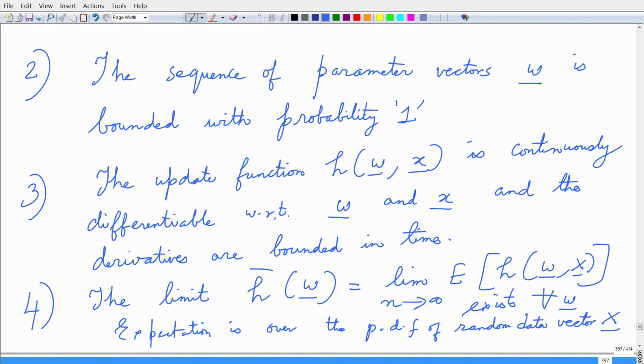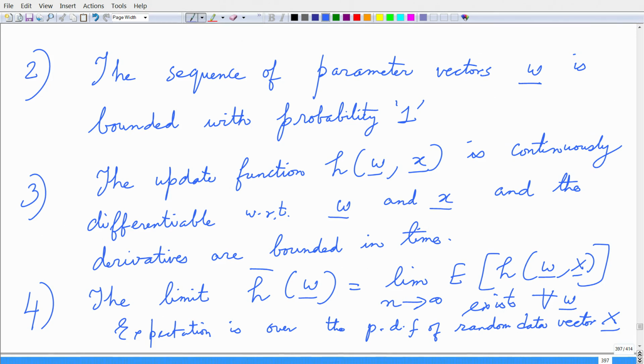The fourth condition is the limit of h of w, which is given by h bar of w, which is the limit as n goes to infinity of the expectation of this function h, which is a function of w and x, exists for all weight vectors w, and the expectation is carried over the PDF of the random vector x, right.